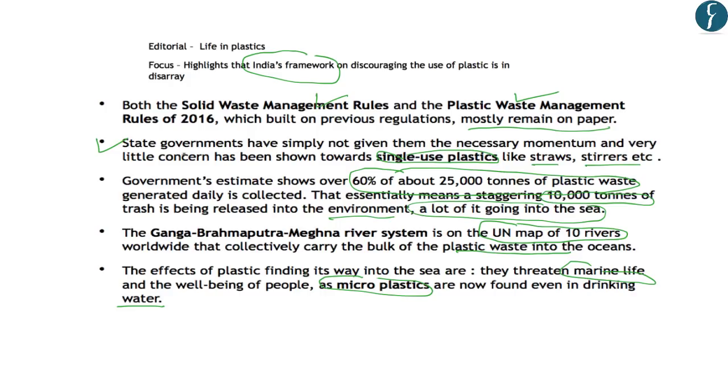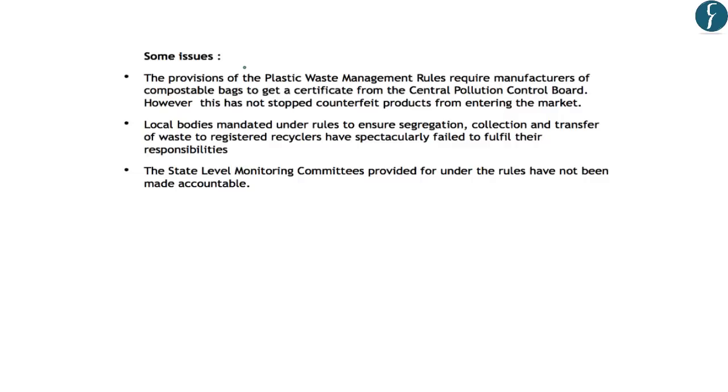Secondly, the state governments have not shown any concern towards single-use plastics like straws and stirrers. Also, most of the plastic waste that is generated daily is finding its way into seas and oceans. India's major river system, the Ganga, Brahmaputra, and Meghna rivers, are adding to the plastic pollution in the oceans. And finally, the microplastics and plastics have adverse effect on marine lives, and they are finding their way into drinking water as well.